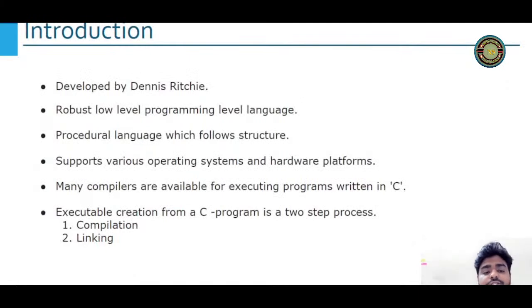Let's start from the introduction. C was developed by Dennis Ritchie. Now some of you must be saying, what is this? We already know about it. We know who developed it and why, and many of you must not be interested in the introduction. But that is not the thing.